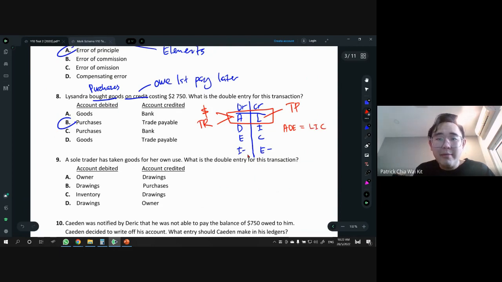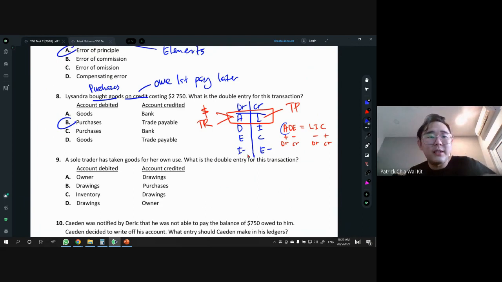On the left hand side, if they increase, it's DR, if they reduce, it's CR, whereas on the other right hand side it's the other way around, minus with DR and plus with CR. So according to this, if your asset increases, then you DR. If your asset reduces, then you CR. So this is the basic for level 1 double entry.